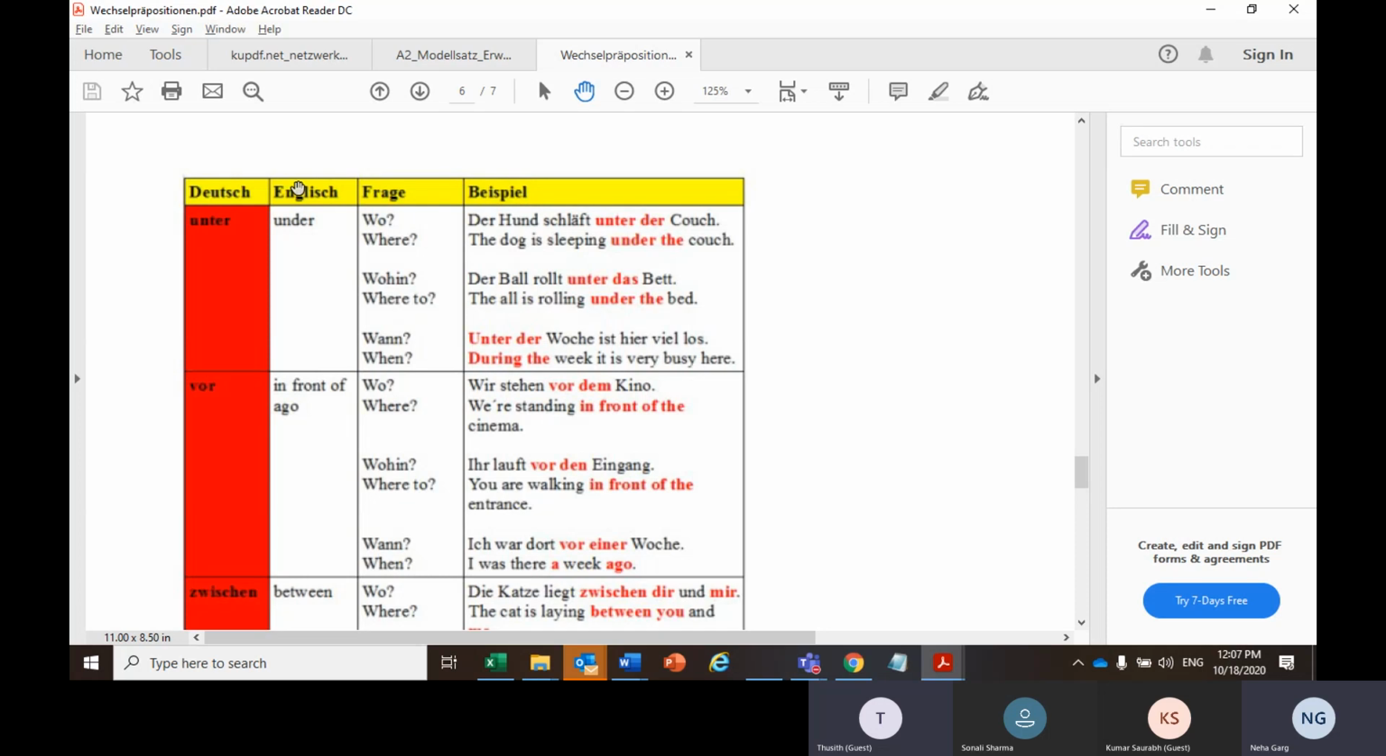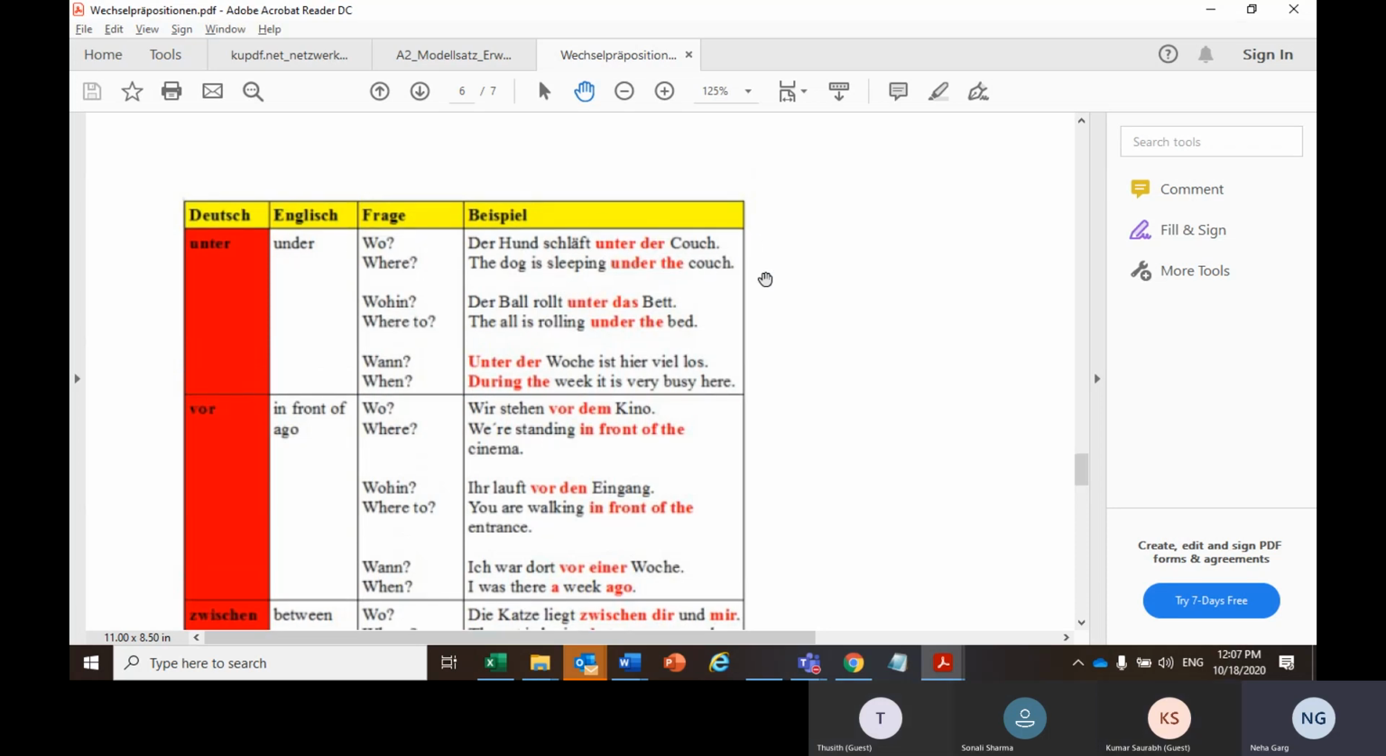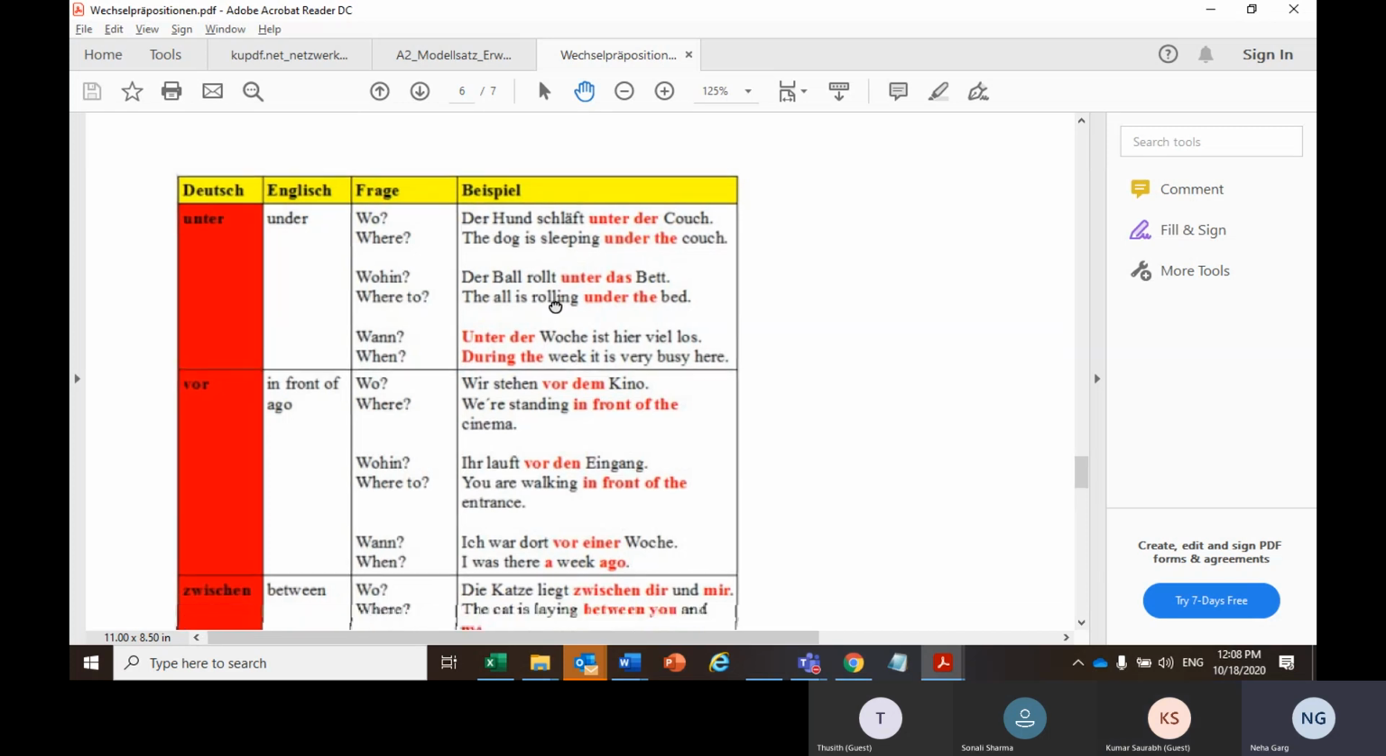Now talking about unter. Unter is under something. So, der Hund schläft unter der Couch. Couch is die Couch. Since this is the dative case, where the dog is sleeping under the couch, die Couch would change to der Couch, because there is no movement.